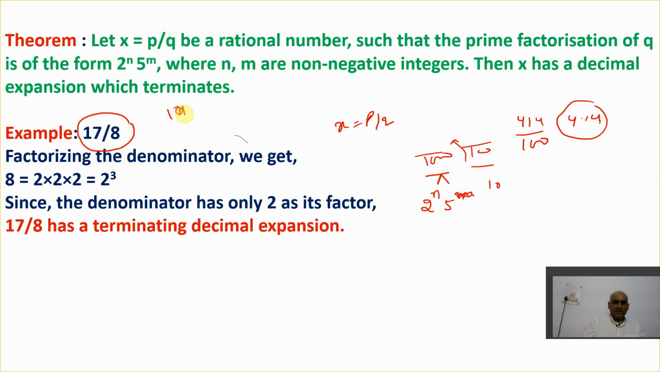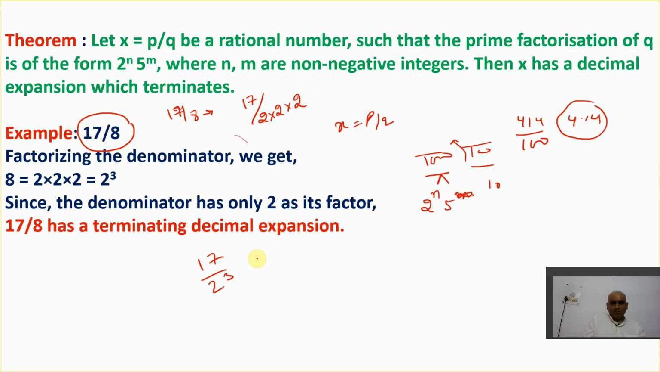here this is 17 upon 8. So I need to check the denominator. First of all, I need to get the prime factor of it. So this is 17 divided by 8. This 8 is what? 2 multiplied by 2 multiplied by 2. So that means what? 2 cube. So this is 2 cube here, and just now I told you 17 by 2 cube, right?